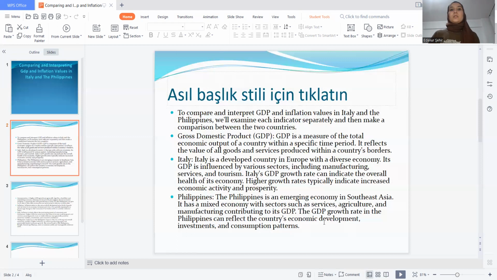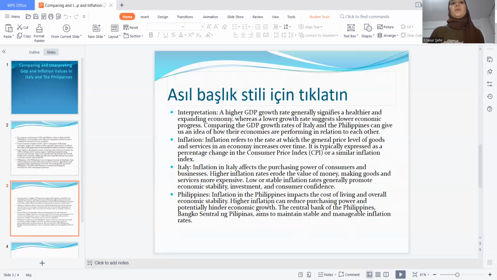The Philippines is an emerging economy in Southeast Asia. It has a mixed economy with sectors such as services, agriculture, and manufacturing, contributing to its GDP. The GDP growth rate in the Philippines can reflect the country's economic development, investment, and consumption patterns.